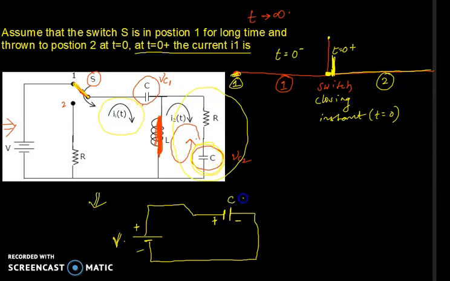Now what is the voltage across the capacitor? The voltage across the capacitor is the source voltage V. So at steady state, when the switch is at position 1, the voltage across the capacitor is V. So we finally identified the magnitude of the voltage across the capacitor, that is V. Now let's see what will happen when we swap the position of the switch.